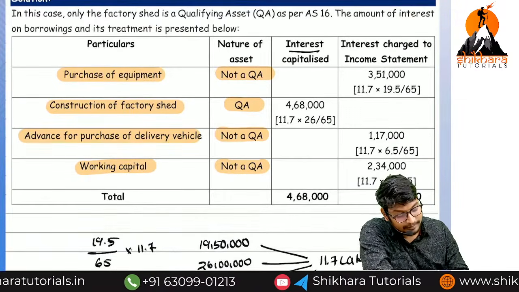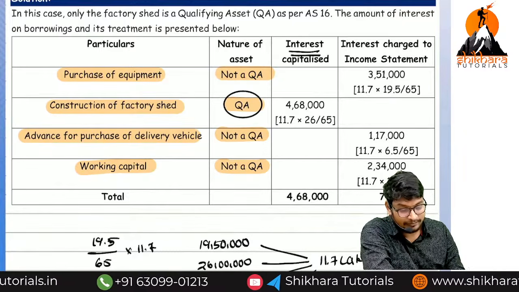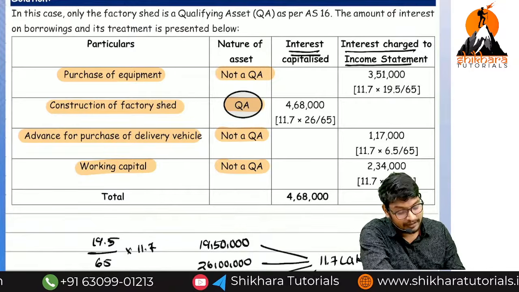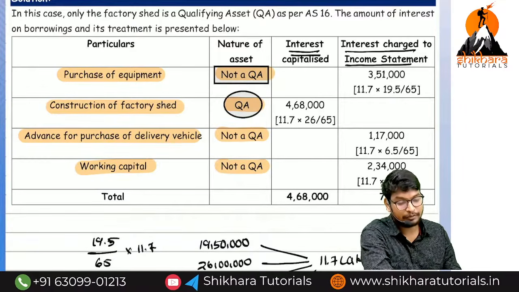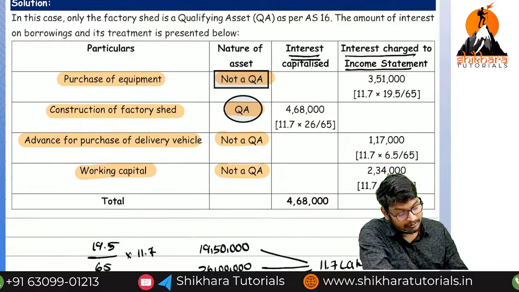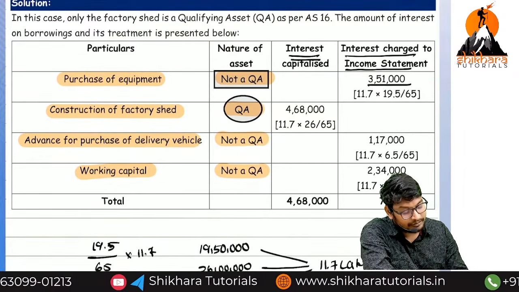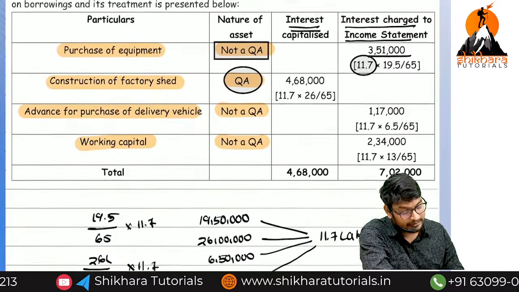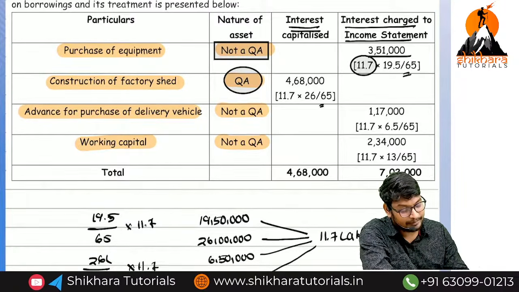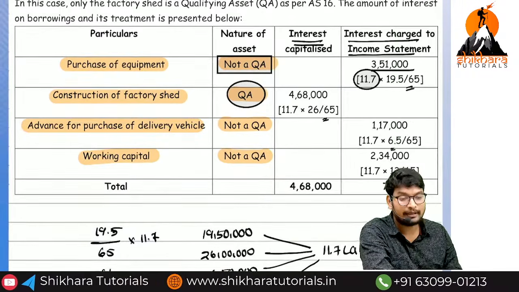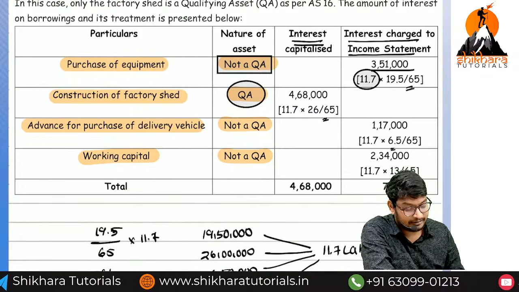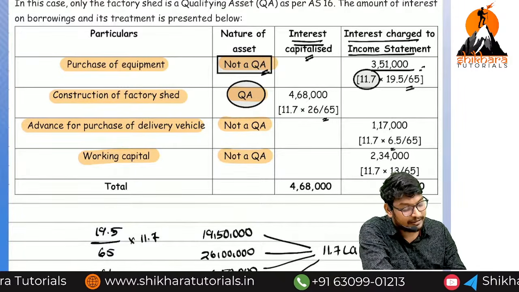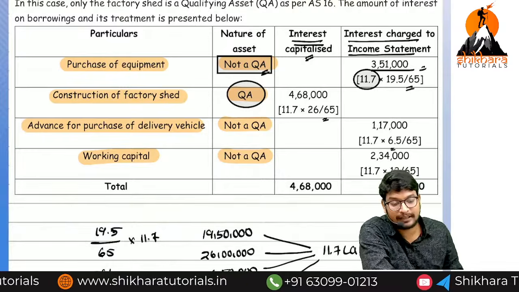Interest is to be capitalized only for the qualifying asset. Interest for a non-qualifying asset we should transfer to the income statement. So we have to open four columns. How did we get the 3,51,000? 11.7 is the total interest, and the proportion is 19,50,000 divided by 65 lakh. Whatever amount relates to the qualifying asset is capitalized, and the non-qualifying asset portion is treated as revenue and transferred to the P&L account debit side.